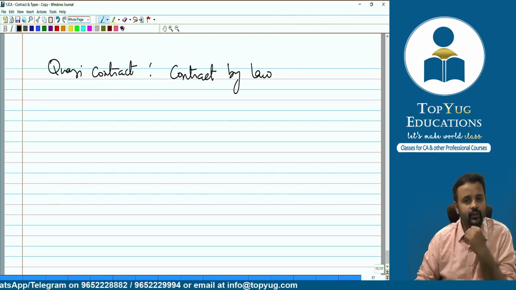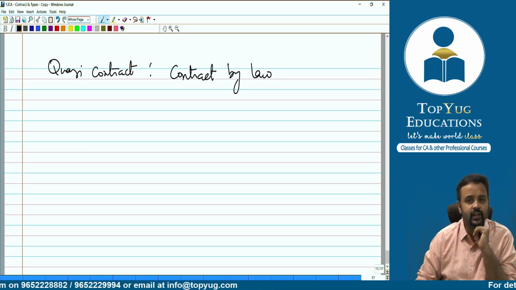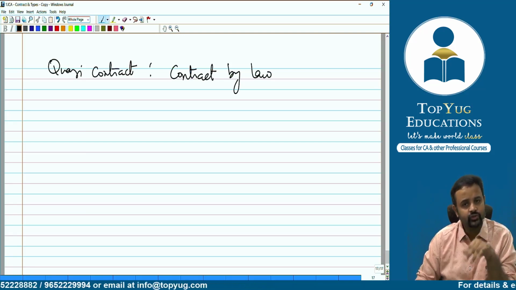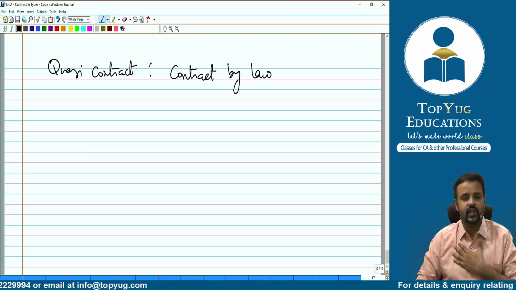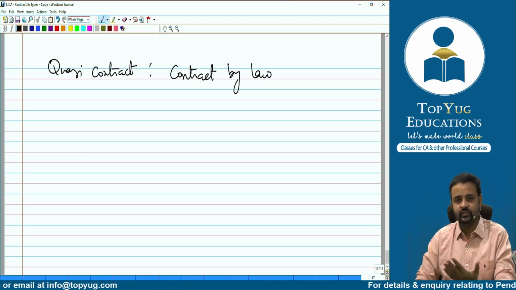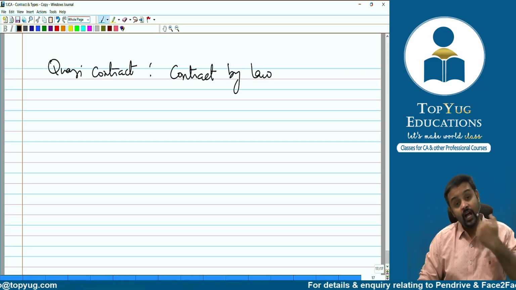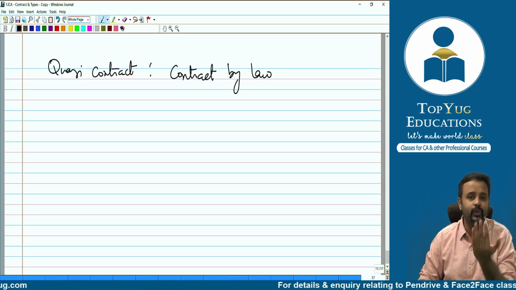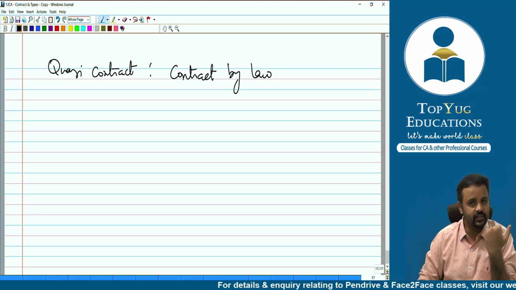For example, if I forget my laptop and let's say Akanksha finds this particular laptop, do you think she can keep that laptop with herself? No, because this laptop belongs to me. So what is she supposed to do? She's supposed to return that laptop to me. And what am I supposed to do? I am supposed to pay the charges which she has incurred for returning that laptop to me, isn't it?